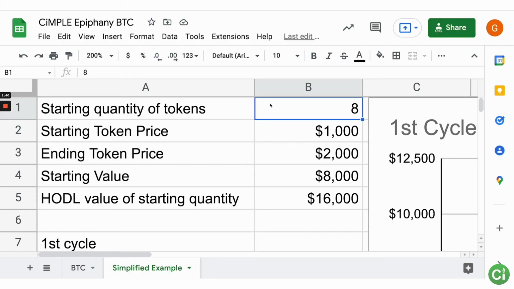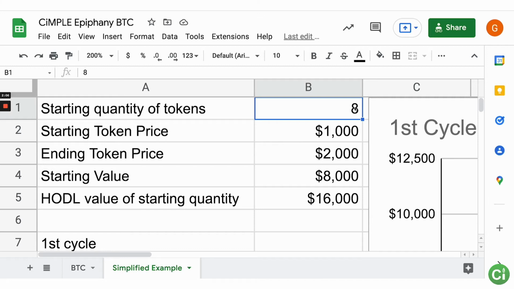We are going to use a very simplified example, and the reason why we chose all the values that we did here is because 8 could be divided in half to 4, and then divided in half to 2, and then divided in half to 1, right? So this can scale up and down. This could be a 1,000 token, or it could be a 10,000 token. This could be 8 tokens, it could be 80 tokens, or 0.08 tokens. The scale doesn't matter. The point is to illustrate what's going on.